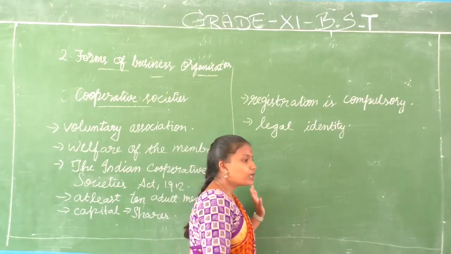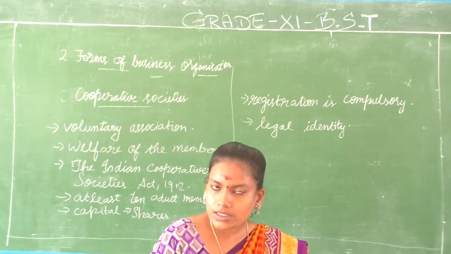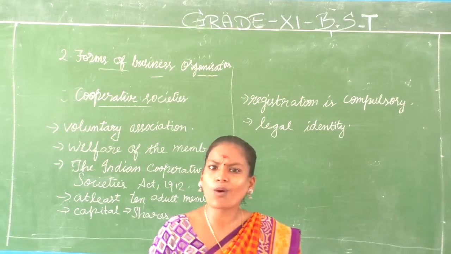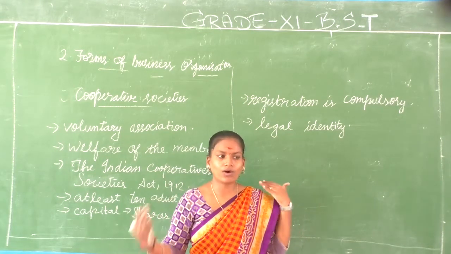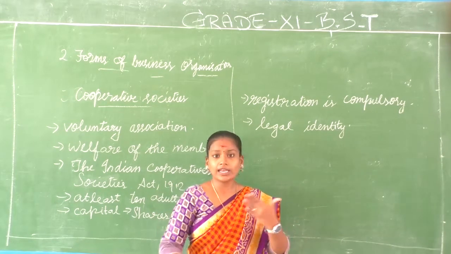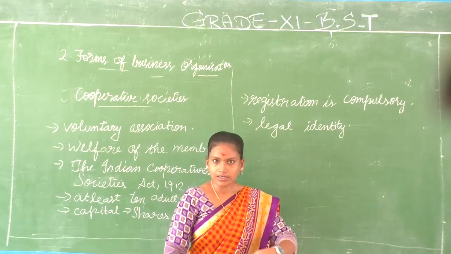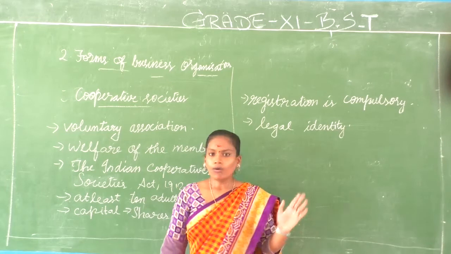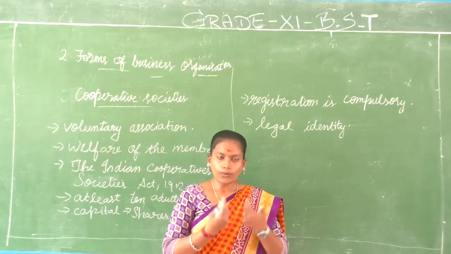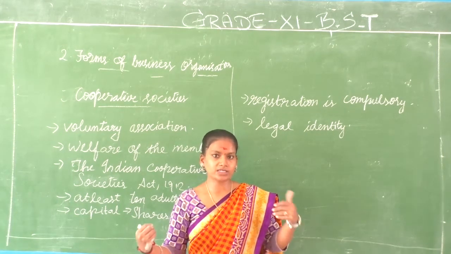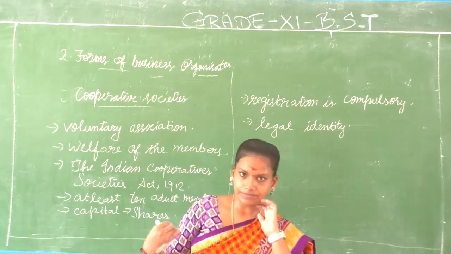And then what else? Because it gets a separate legal identity because of its registration, we will be discussing why we need this legal identity. Because it's a voluntary association and various individuals come together. And what did we see in partners? All are different people, different perspectives. Anything might change at any time. That is why we need to register for legal formalities and proceedings. Same way here also, all are adults, voluntary association. Anybody may change at any time. We need a legal identity to separate the members from the society. Society is a different one and members are a different one.